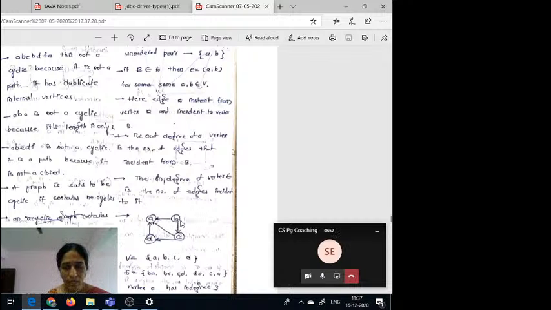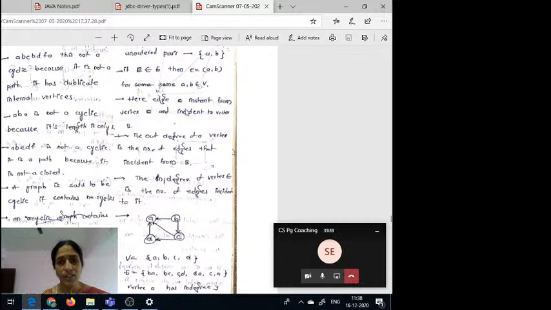Observe B: here 2 edges are incident from this vertex B. For C, 2 edges are incident from vertex C and 1 edge is incident to C. For D, 1 edge is incident to D, from C to D, and 1 edge is incident from D to A. Okay, so this is the concept of incident to and incident from.